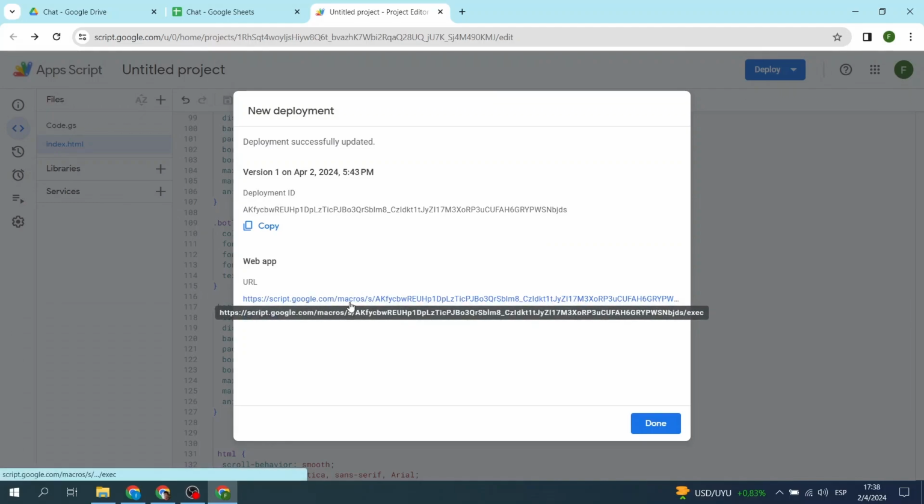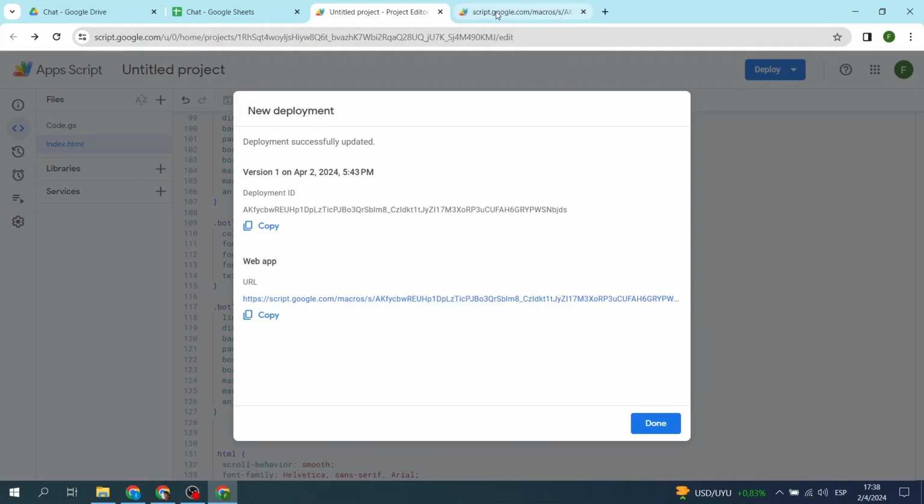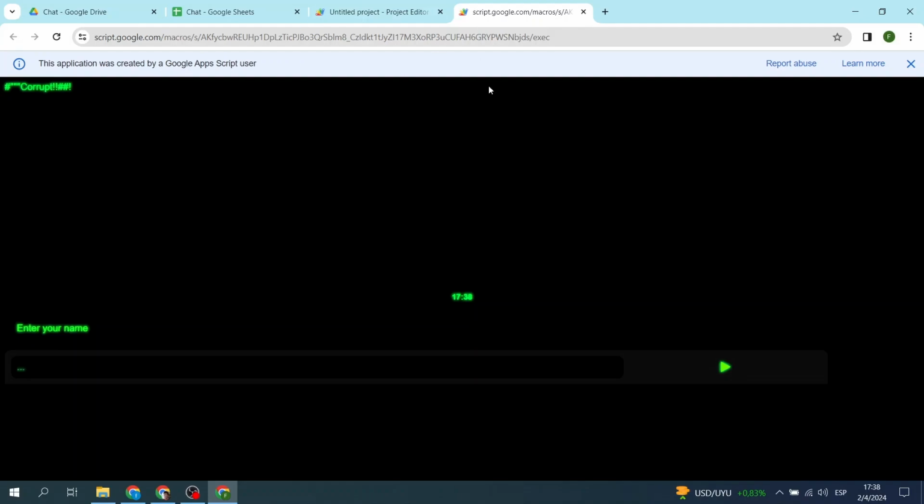We could open it on the side to see it, and we can also copy it and send it to anyone we want to use it. Here is our application working. As you can see, it works very well. It doesn't recognize the user, but if we put the appropriate username, it will recognize it and work as I showed at the beginning.